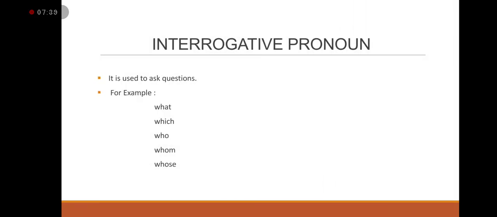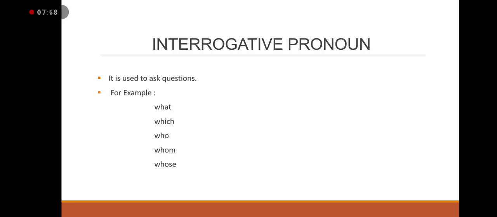Okay, now interrogative pronoun. Okay, what is the interrogative? It is used to ask questions. We know interrogative is always used to ask something, in questions. So an interrogative pronoun is one we use to ask a question.